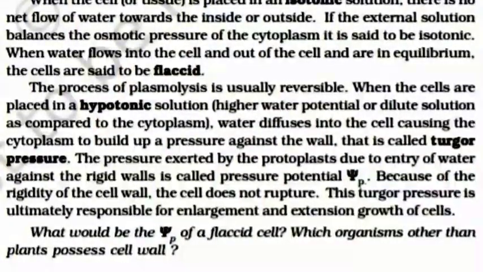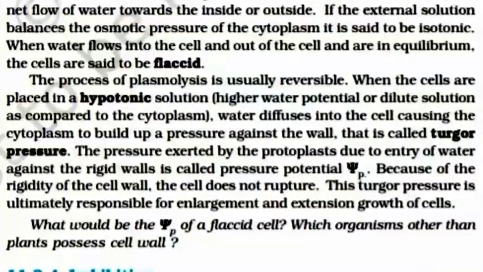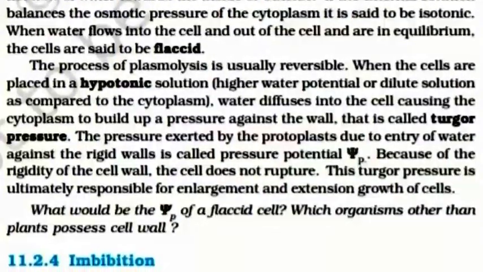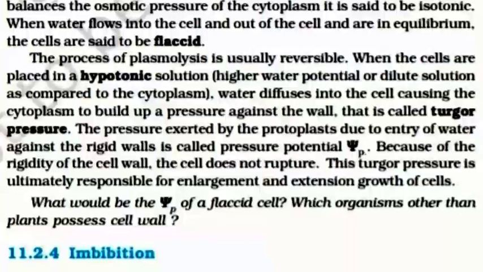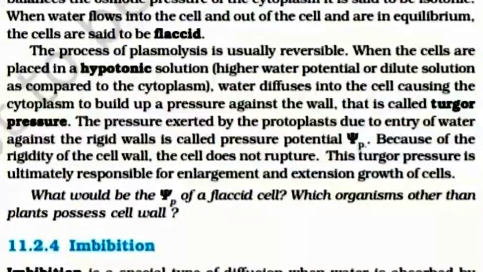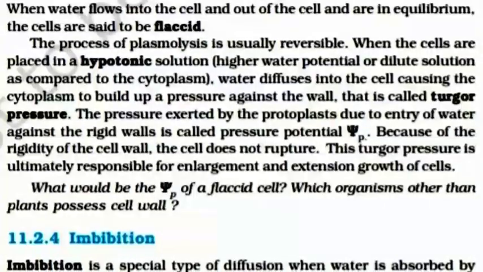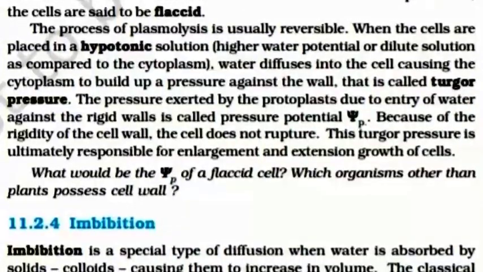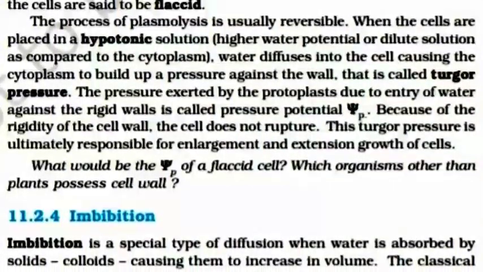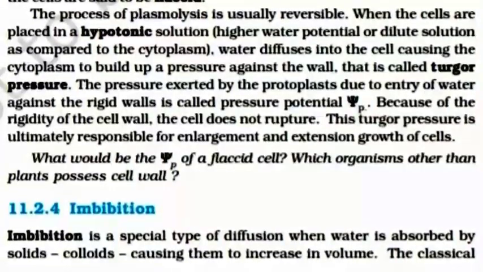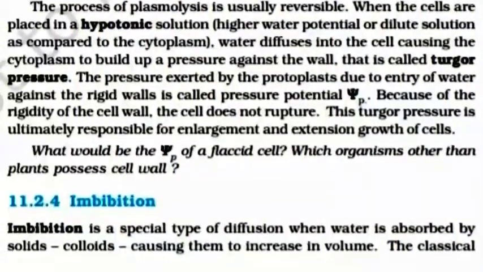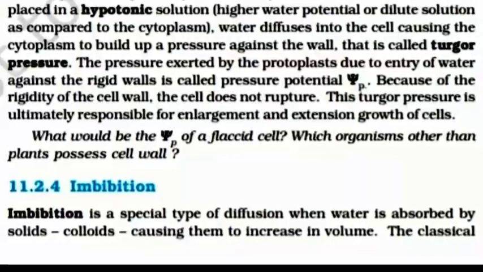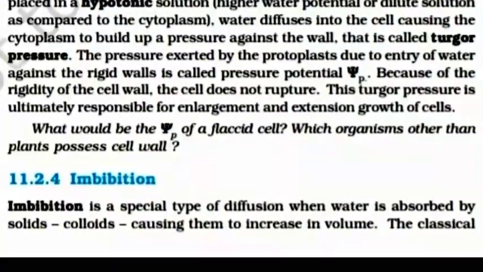When the cells are placed in a hypotonic solution, with higher water potential or dilute solution as compared to the cytoplasm, water diffuses into the cell, causing the cytoplasm to build up a pressure against the wall that is called turgor pressure. The pressure exerted by the protoplast due to the entry of water against the rigid wall is called pressure potential, psi P. Because of the rigidity of the cell wall, the cell does not rupture. This turgor pressure is ultimately responsible for enlargement and extension growth of the cell.